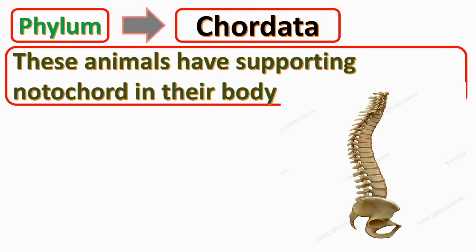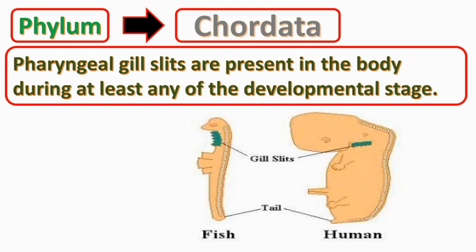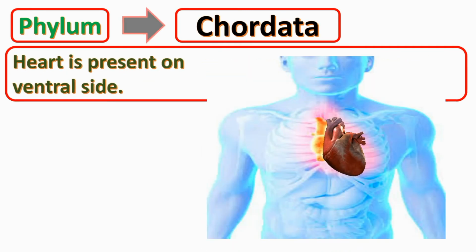These animals have a supporting notochord in their body. Notochord is present in the body during at least some developmental stage. Pharyngeal gill slits are present in the body during at least some developmental stage. A single tubular spinal cord is present on the dorsal side of the body, that is, the back side of the body. Heart is present on the ventral side of the body, that is, the front side of the body.